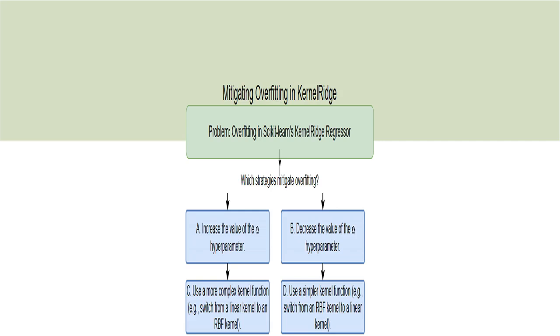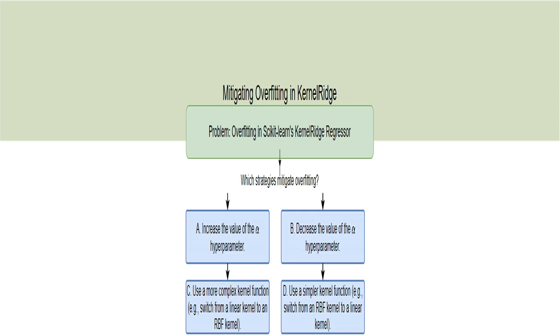We're tackling how to prevent overfitting in a kernel ridge model, a type of regression that uses kernels to handle nonlinear data. Overfitting happens when your model learns the training data too well, including its noise, and performs poorly on new, unseen data. Think of it like a student memorizing the answers to a test without understanding the concepts. They'll ace that specific test but fail any other. We'll explore strategies to avoid this.